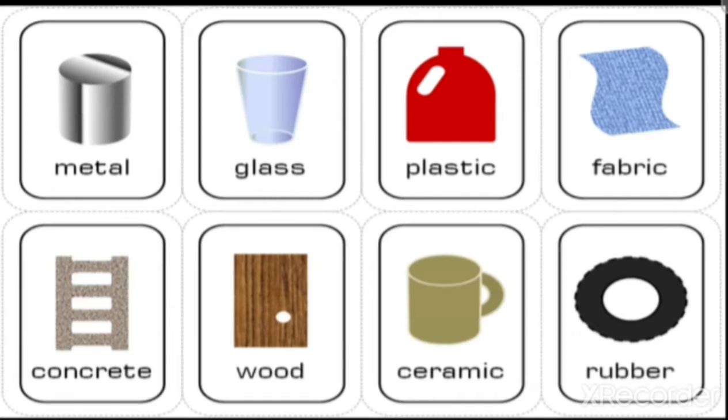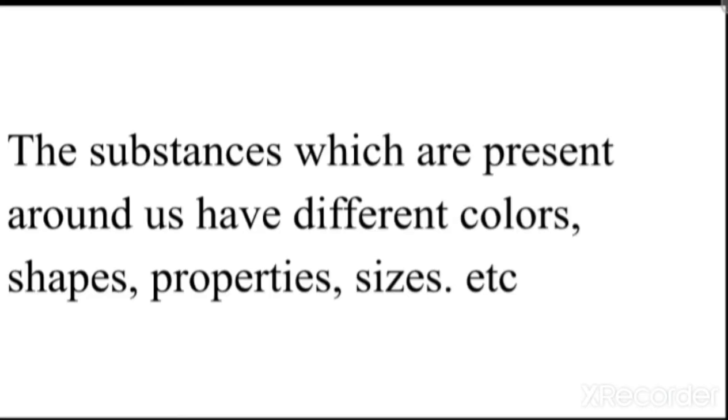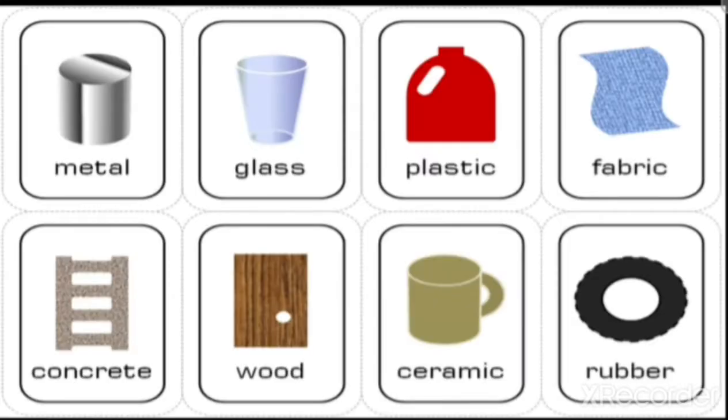These are the different kinds of things which are present around us: metal, glass, plastic, fabric, concrete, wood, ceramic, and rubber. All these are varieties of substances present around us. When you observe them clearly, they have different colors, shapes, properties, and sizes. Here you can look at them. The colors are different, sizes are different, shapes are different, and even the properties are different.